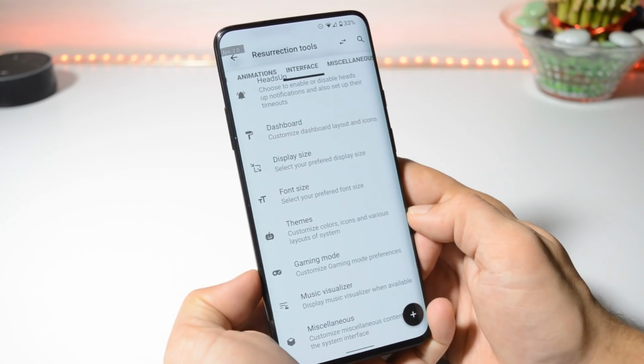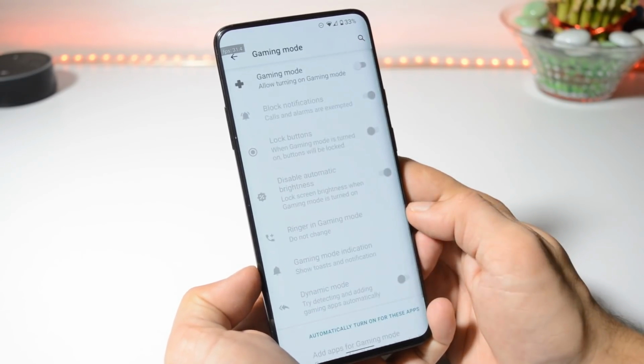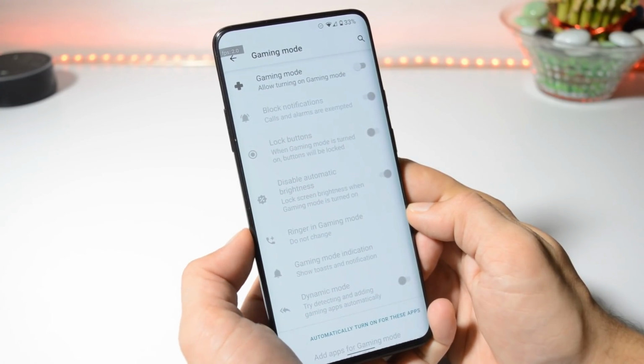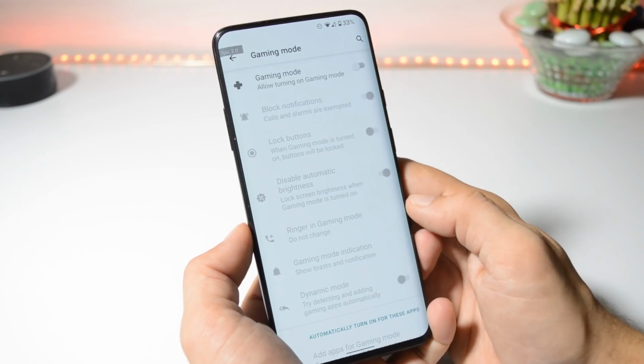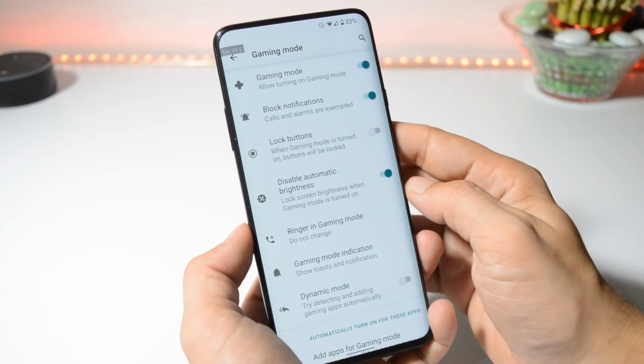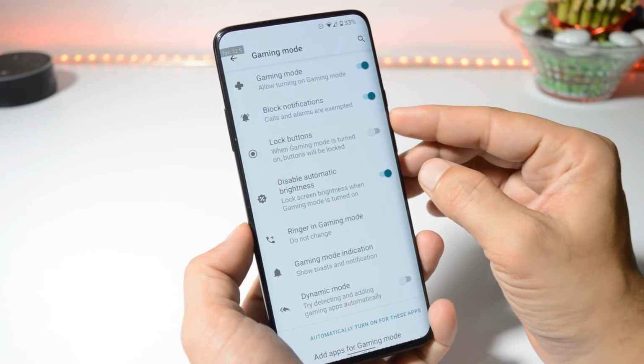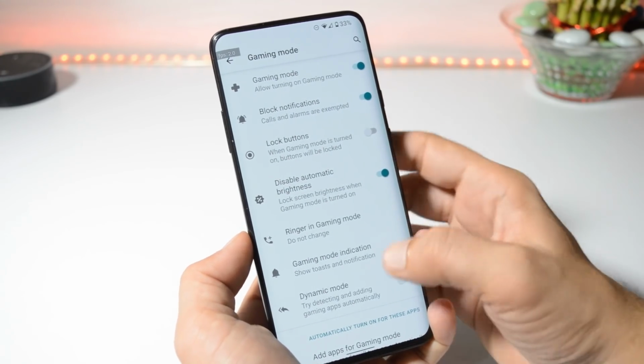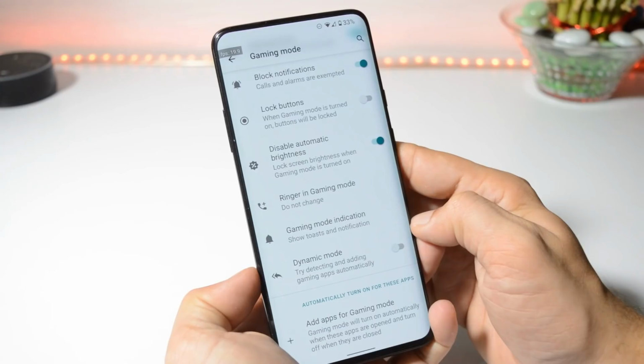Not all ROMs come with the gaming mode feature, but on Resurrection Remix 8.1 they have already added the gaming mode feature, which is quite helpful while you are gaming. You can enable this. Later you can block the notifications, lock the buttons, disable automatic brightness. You can change the ringing options, and here we have an option of dynamic mode.